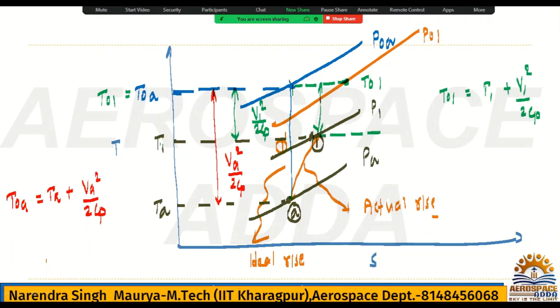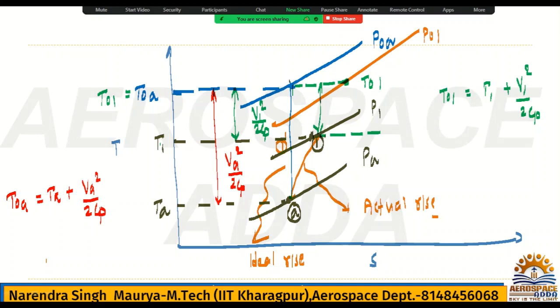Why are T naught 1 and T naught A the same? Because this diffuser or inlet is a static device. There is no rotatory component. First. Second thing, here we are not adding any heat in the diffuser, or taking out any heat from the diffuser. We are not injecting fuel in the diffuser, right? So obviously we are not adding or rejecting any heat.